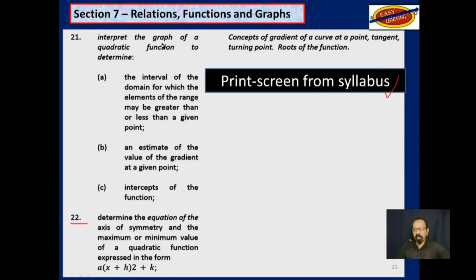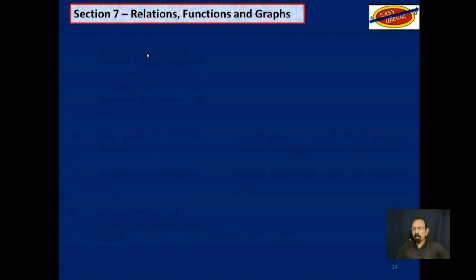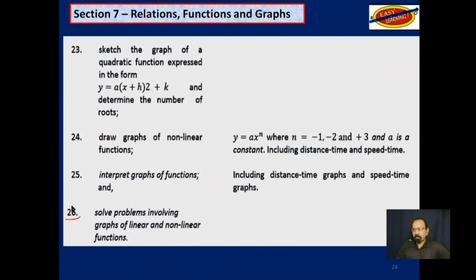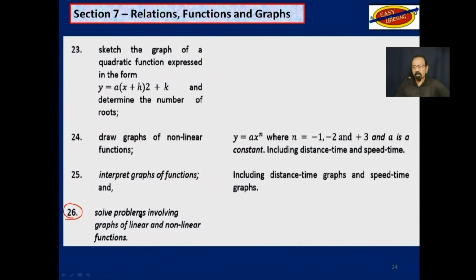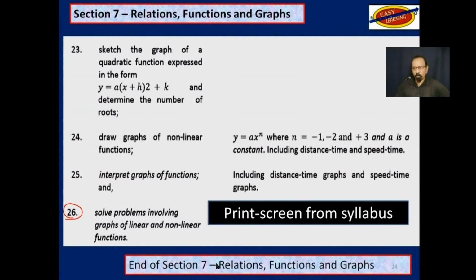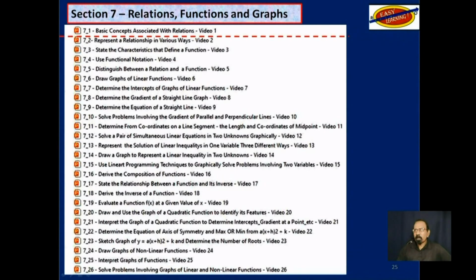We will deal with each of these in detail. And then finally, up to objective 26, again, this is a print screen. And this will bring us to the end of section 7, relations, functions, and graphs. So we are here, objective 7.1, section 7. When this is finished, it will be published in its entirety, and we would have to go up to video 26 for this section.